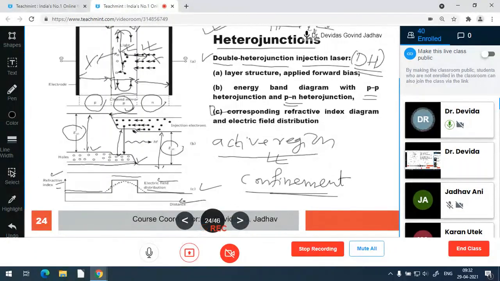Each layer of semiconductor material has a different band gap energy, and they are adjusted such that the active region has the minimum band gap energy, and both types of charged particles can accumulate only in the active region. Only the active region can have electron-hole recombination.